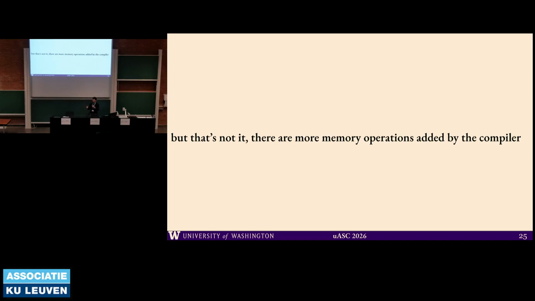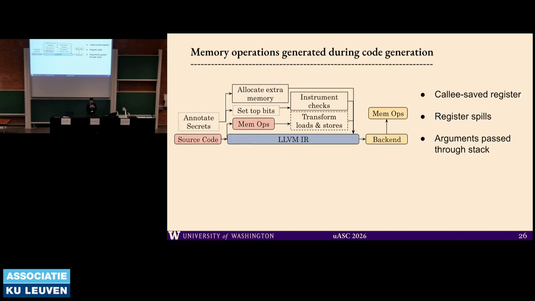But this is not all, because the compiler also adds some memory operations, which are much trickier to handle. What we have seen so far are the memory operations generated from things in the user program that we were compiling. But the compiler does a lot of other things, for example callee-save registers, register spills, and arguments passed through the stack. There is no known attack which uses these compiler-generated memory operations for leaking secrets using DMP, but to be robust and forward looking, we have also implemented support for this.